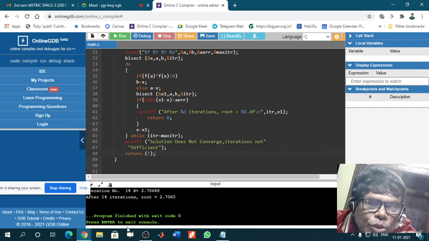Program finished with exit code 0, press enter to exit console. Okay, the same.